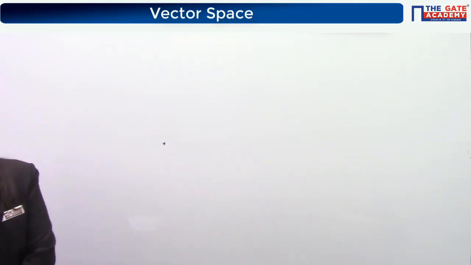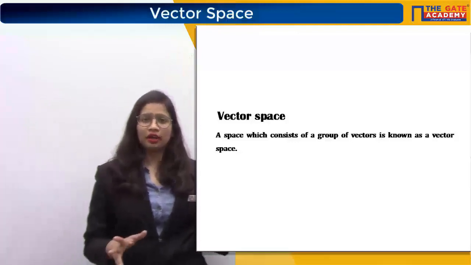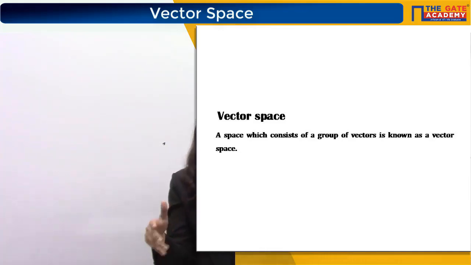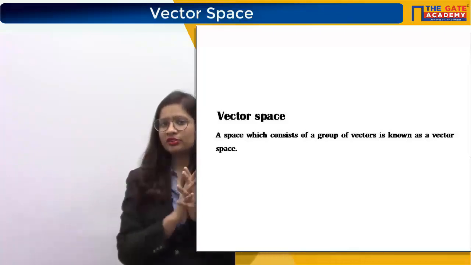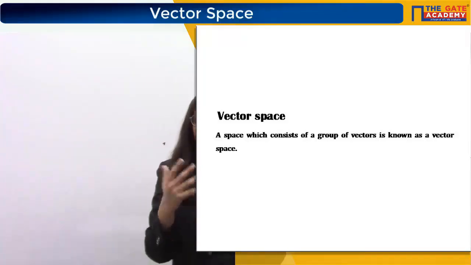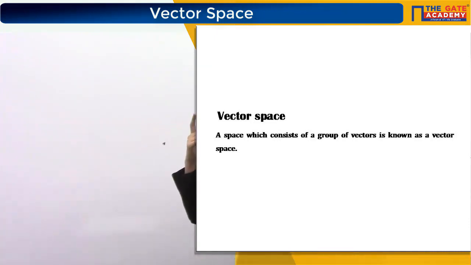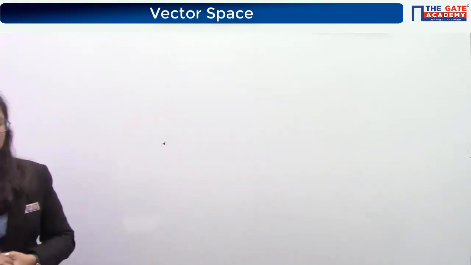We have discussed one more thing, that linearly dependent vectors are always parallel vectors. Also note that point. We noted in the last class that linearly dependent vectors are parallel vectors. Now let's again come to the concept of vector space. A vector space is a region, volume or area where there are a lot of vectors, and among those there can be linearly independent vectors or linearly dependent vectors. Now let's come to some terms associated with vector space.